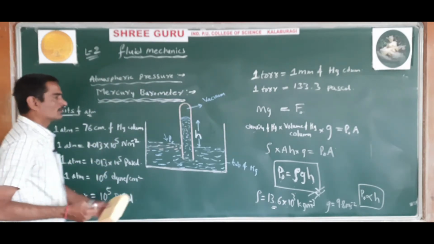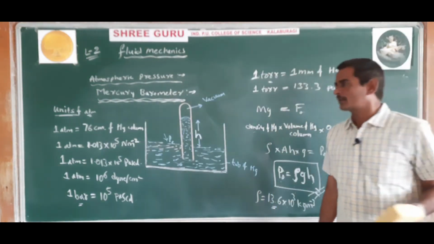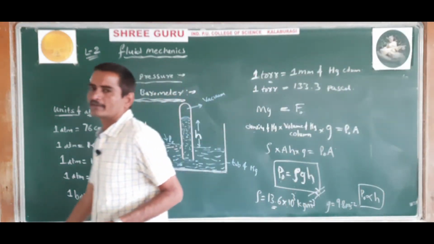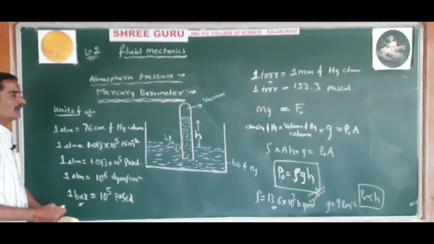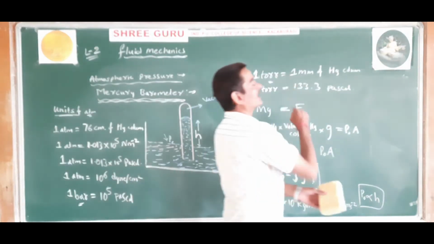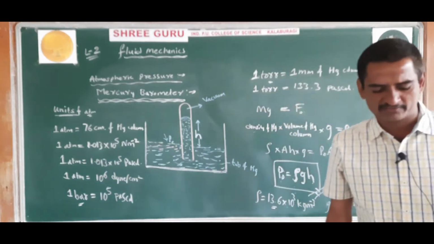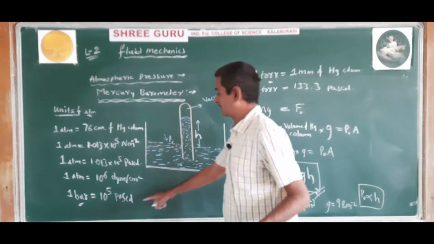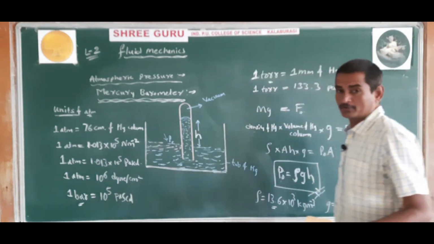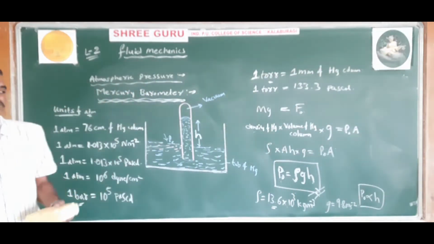Bar and torr are the practical units used to measure atmospheric pressure. Remember that. If in the exam they ask what is the practical unit for atmospheric pressure, the better answer will be bar or torr instead of Pascal. Understood? Okay.